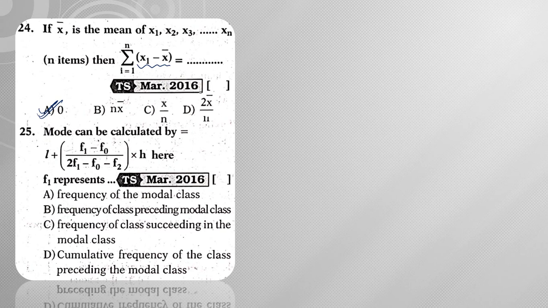Next, mode can be calculated by L plus f1 minus f0 by 2 f1 minus f0 minus f2 into h. Here, what is f1? f1 is nothing but the frequency of the modal class. The frequency of the preceding class is f0. The frequency of the class succeeding the modal class is f2. Next, cumulative frequency, so here you don't have any cumulative frequency, right? Likewise we need to remember all these notations.